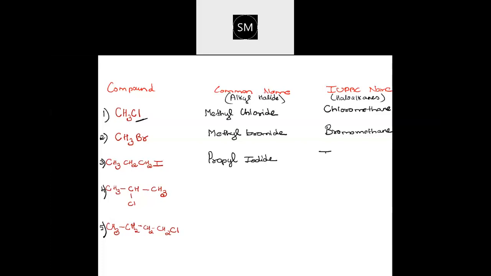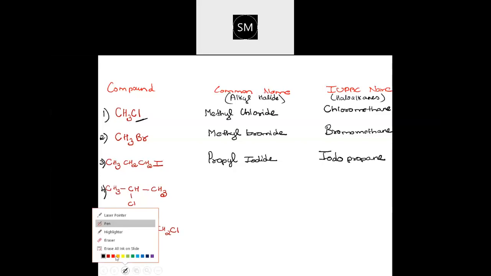IUPAC name? Iodo. Correct, no? Halo is iodo here. You should end with O. Iodo and three carbons, so propane. Iodopropane. Correct. Iodopropane. Okay, next, fourth one.